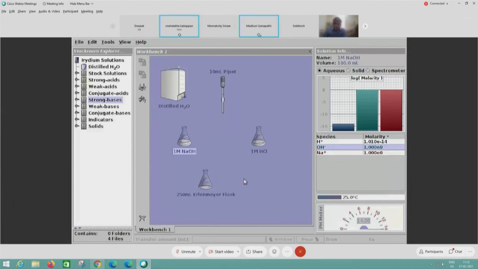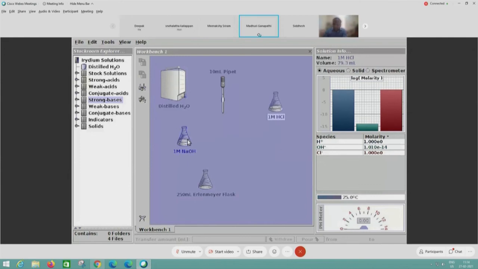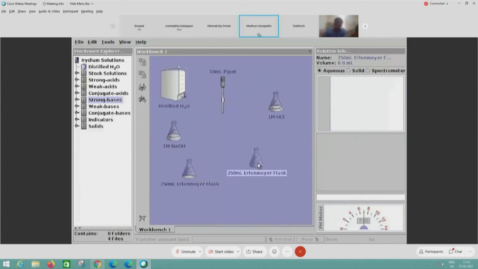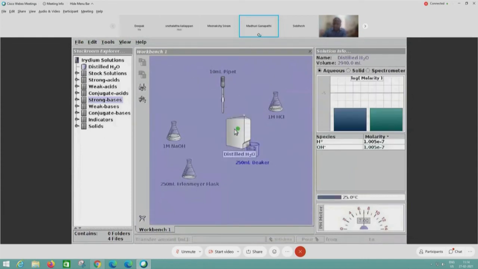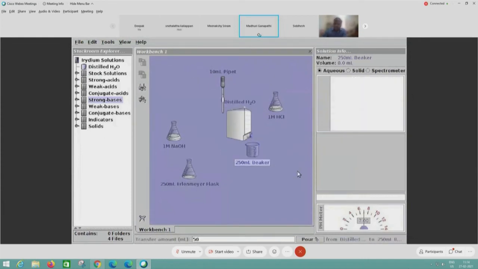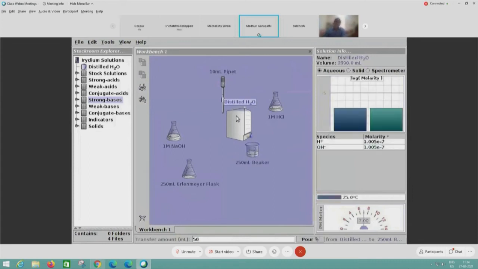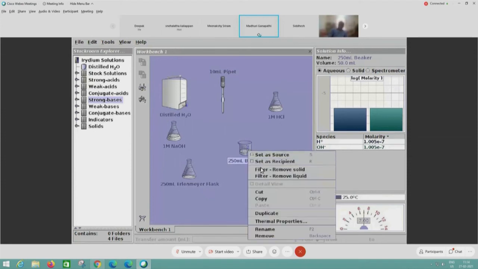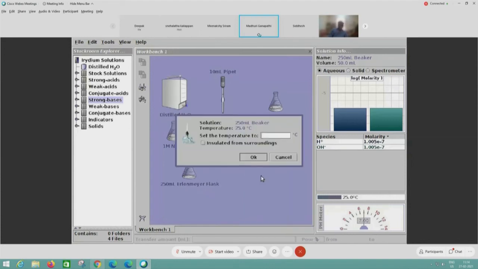Can you show insulation please? Yes, okay, let me insulate. I'll take some water to insulate. We can do it in a beaker also, so I will show it in a beaker. Here is the beaker, and let me add some 50 ml to this. At what temperature do I want to insulate this beaker? Now the beaker shows 25 degrees. I will insulate it to 35 degrees.